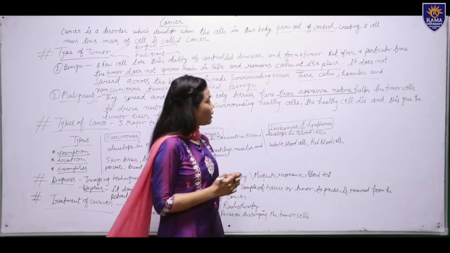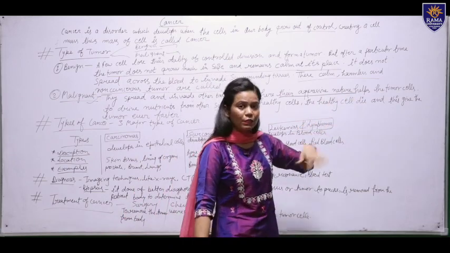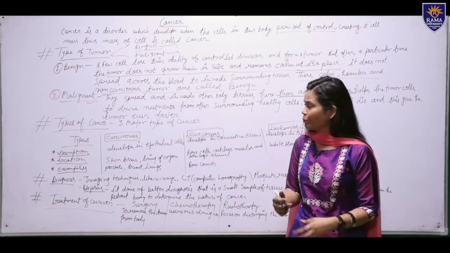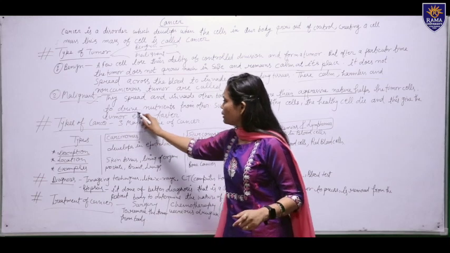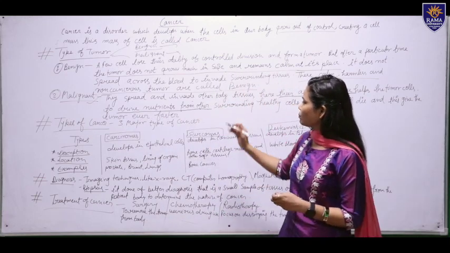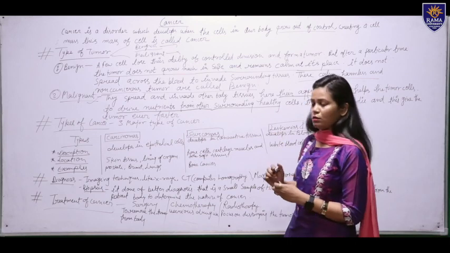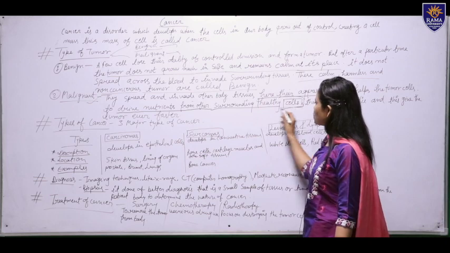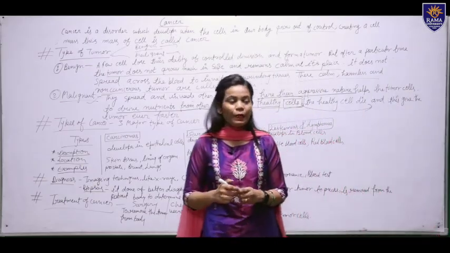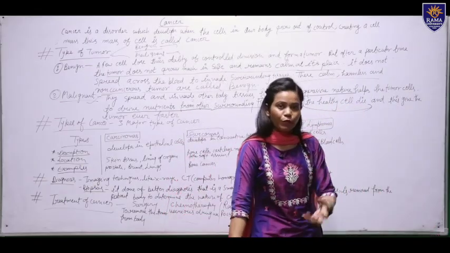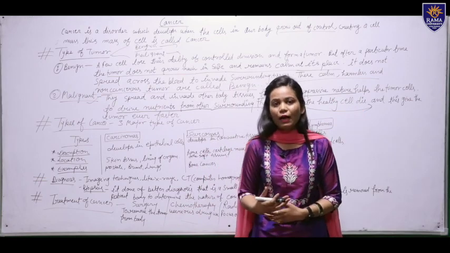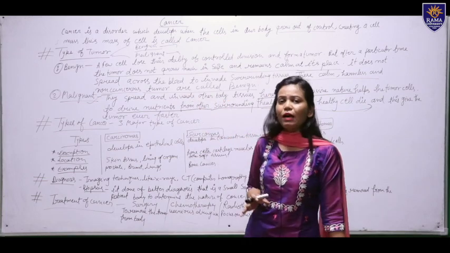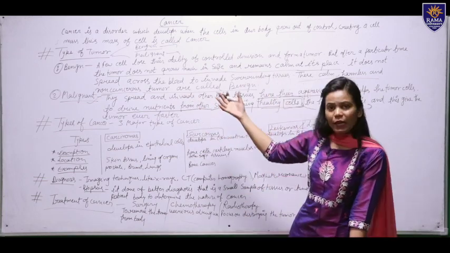Malignant tumor cells keep dividing continuously in our body, and then they take nutrition from the surrounding healthy tissues, and after that the healthy tissues die. So they take the opportunity and keep growing continuously and fast in our body. So this is the malignant tumor. It is very harmful compared to a benign tumor.